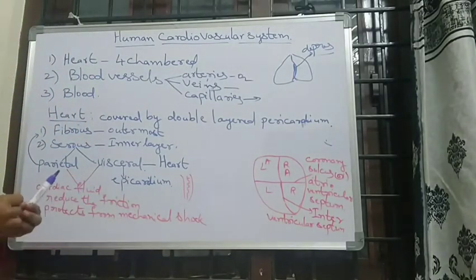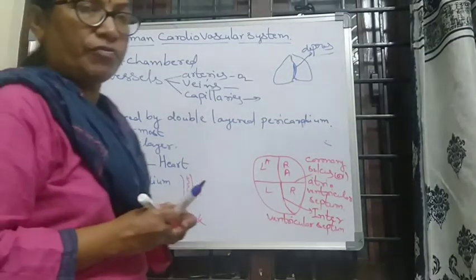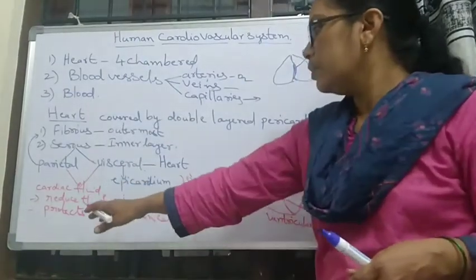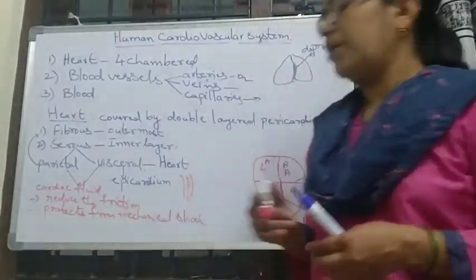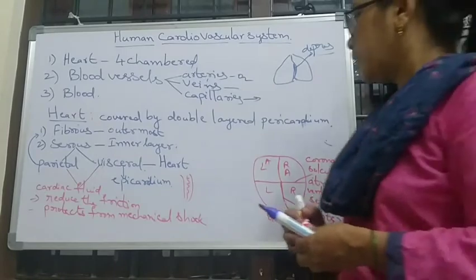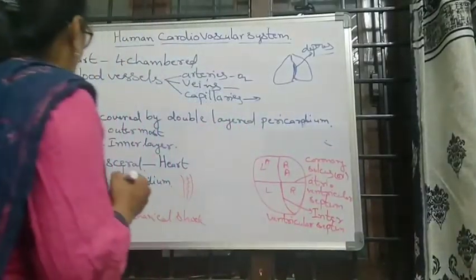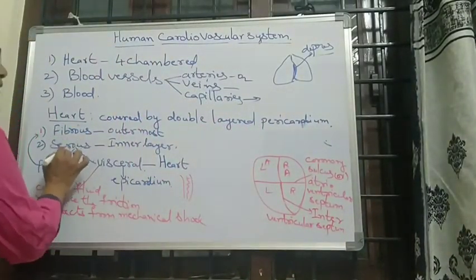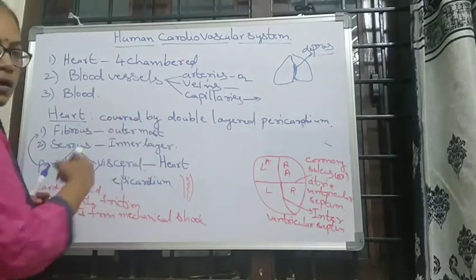Means this fluid reduces the friction of the heart, and also protects from mechanical shock. Now these are the coverings. The fibrous and serous layers are the coverings of the heart.